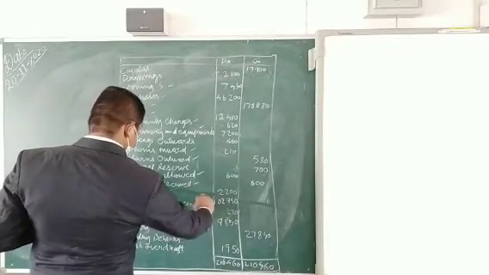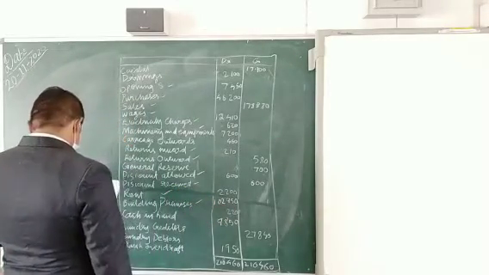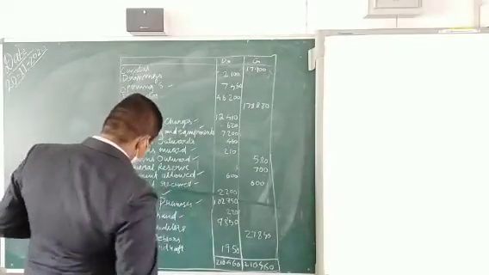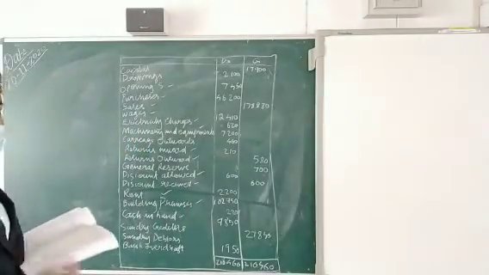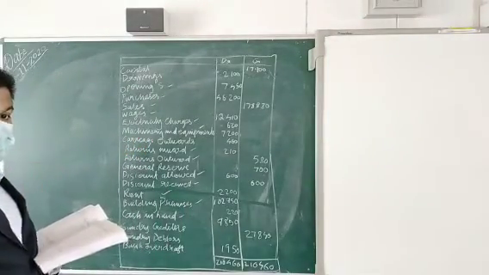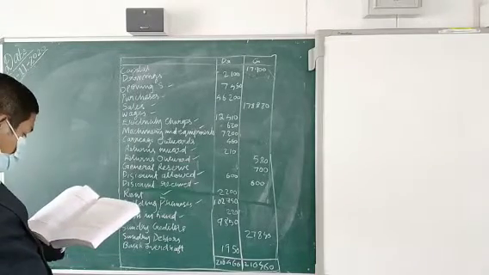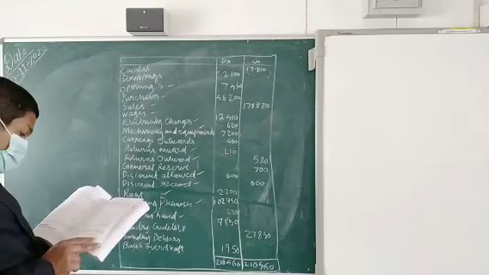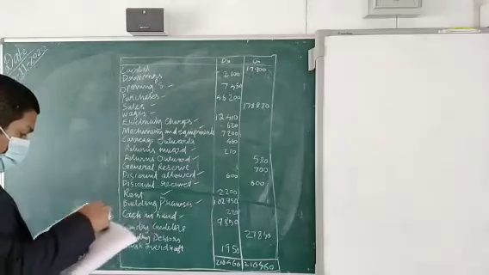Building premises are given on the debit side. Cash in hand is given on the debit side. Hmm? No, cash in hand is on the debit side. Cash in hand is a type of asset, no?